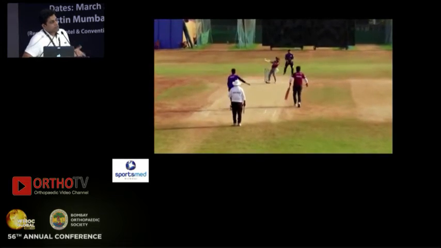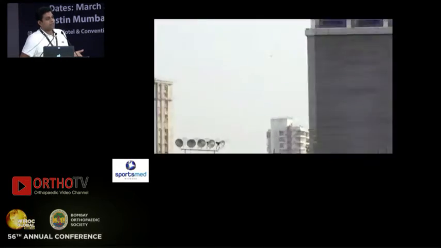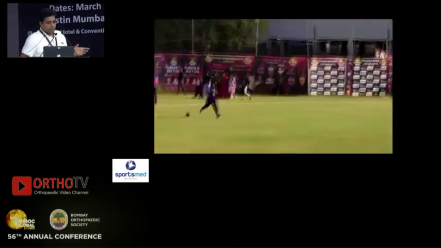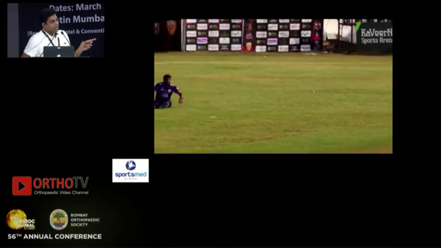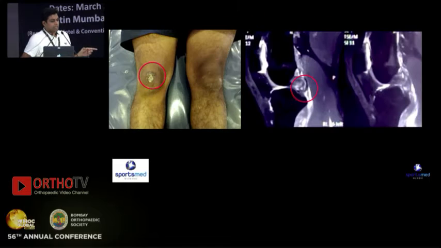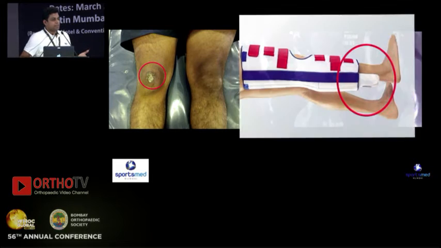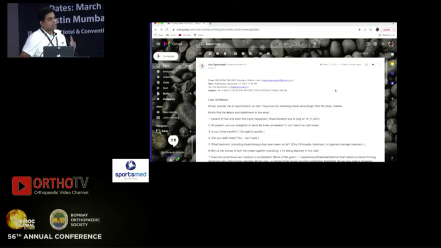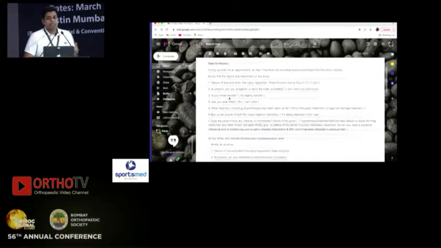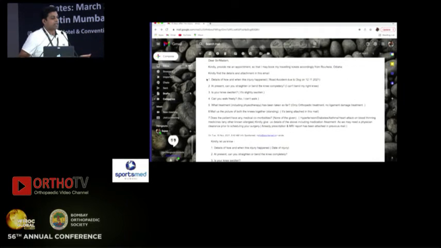We most often don't get such videos, but when we do, we like to observe the mode of injury that they had. Like this cricketer, who had a fall directly on the knee. When you have a direct hit on the knee, the most often telltale clinical sign, with the MRI correlating with a PCL injury, we like to immobilize these patients initially with a stiff knee brace, which is essentially a push knee splint, which will push the tibia forward.